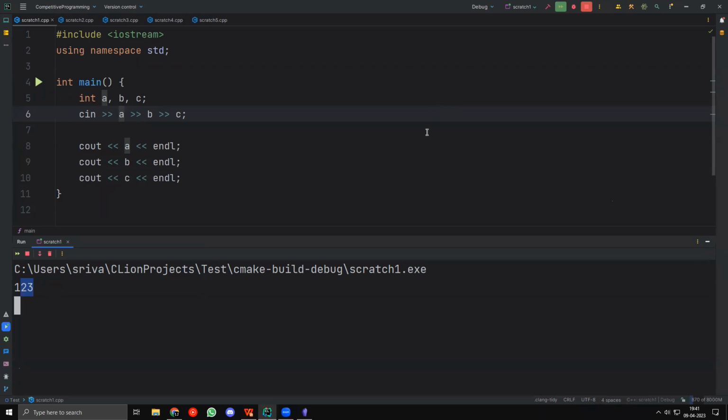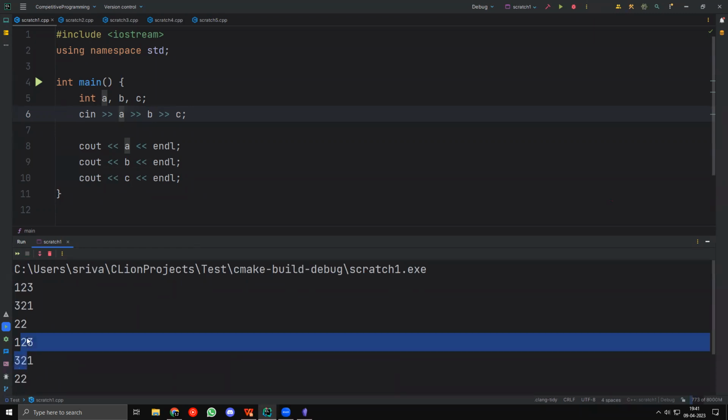Okay. Now, what we can do though is give it multiple values separately, right? I can give it 1, 2, 3, 3 to 1, and also let's say I give it 22. Then you can see that I get 1, 2, 3, 3 to 1, and 22, right? That's totally possible, right? Does this make sense?